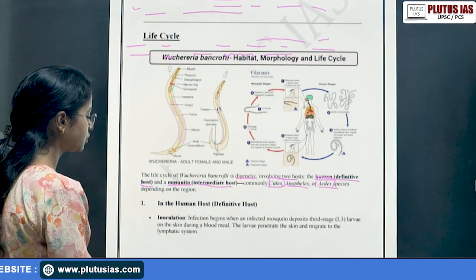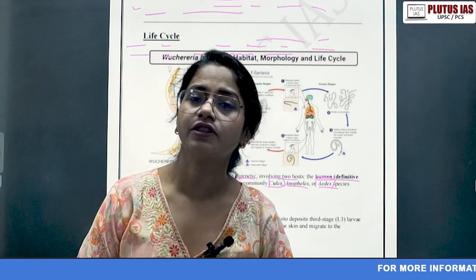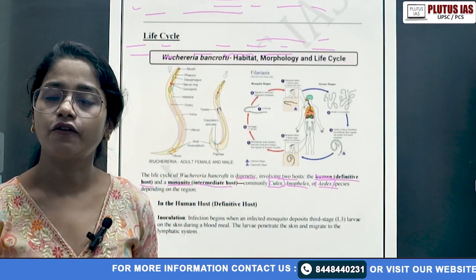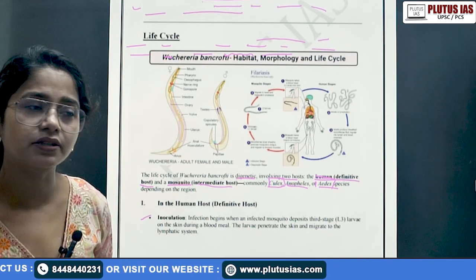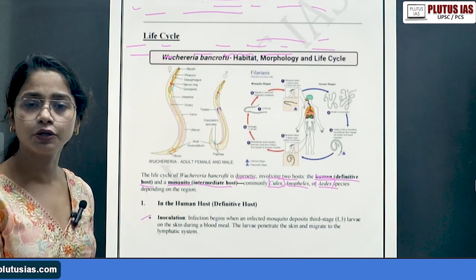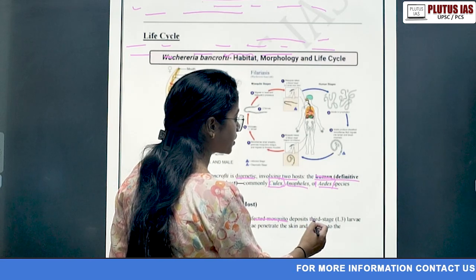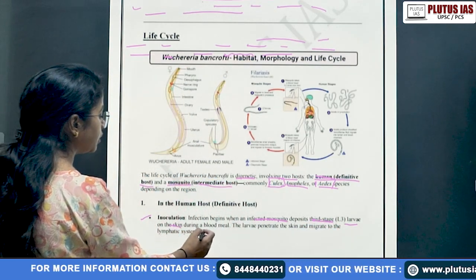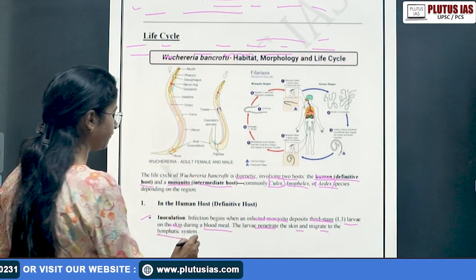In the human host, inoculation happens. First of all, how does the human get infected with the infected mosquito? When the mosquito bites the human for its feeding, for a blood meal, the larval stages transfer from the mosquito to the human. So infection begins when an infected mosquito deposits third stage, that is L3 larvae, on the skin during a blood meal. The larvae penetrate the skin and migrate to the lymphatic system.